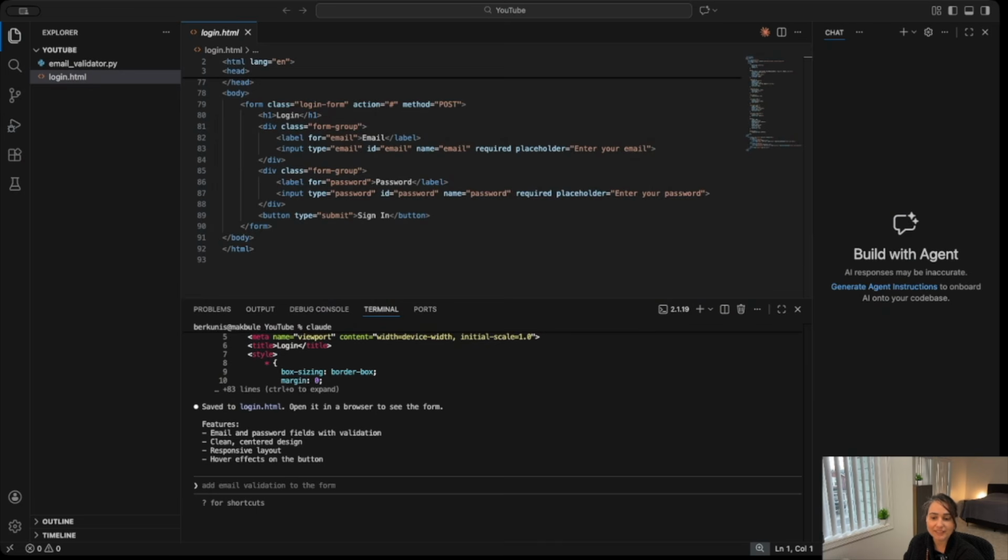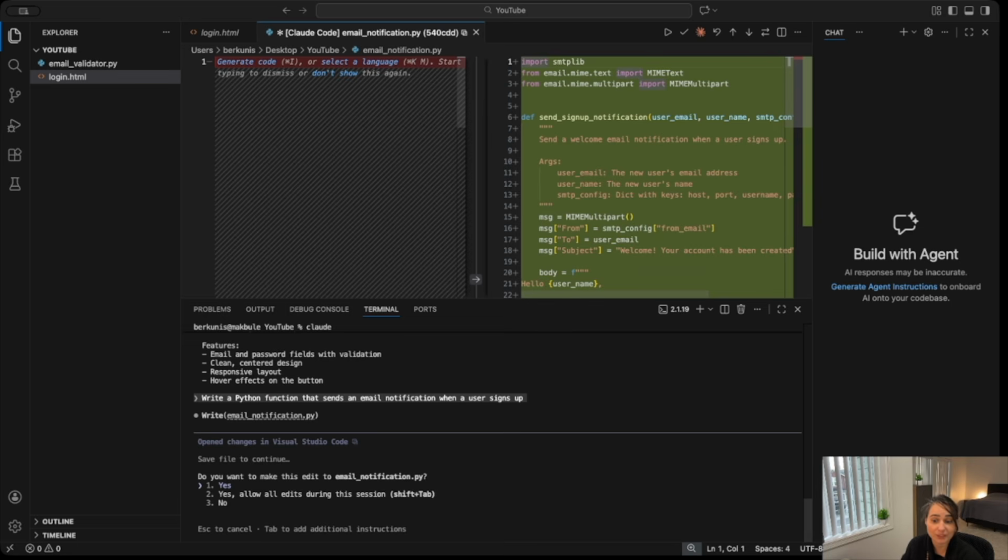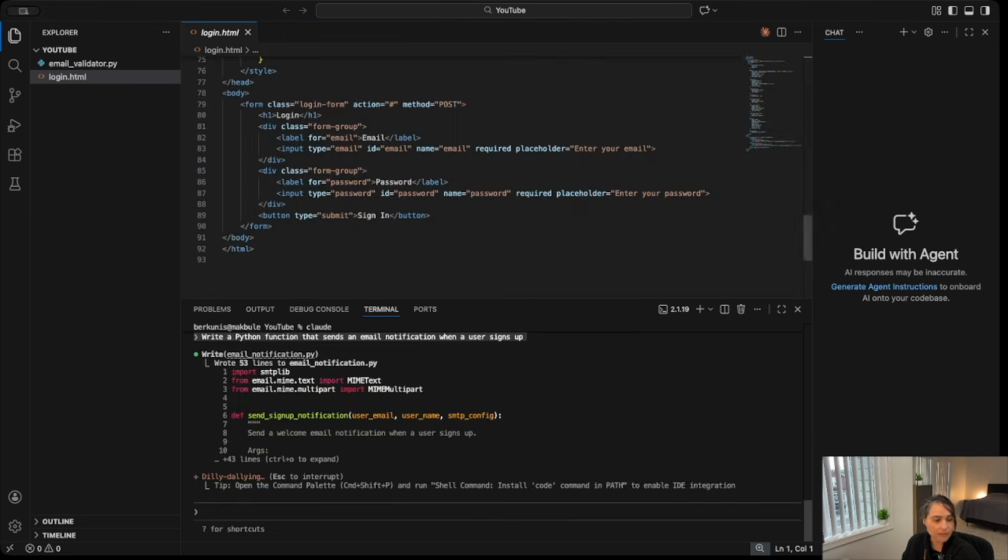So let me show you the same task, two different approaches. Let's go back to the editor and let's go ahead and say, write a Python function that sends an email notification when a user signs up. And this is, again, the autocomplete approach, not the system approach. We have already decided the solution, send an email. Claude is just implementing it, right? So we let it implement and see what's happening here.